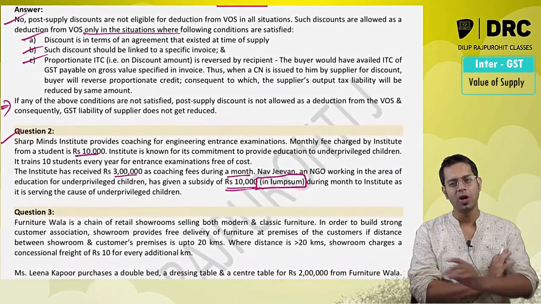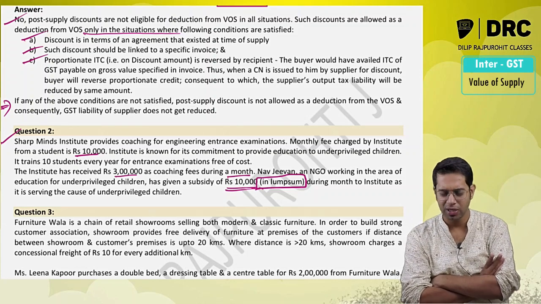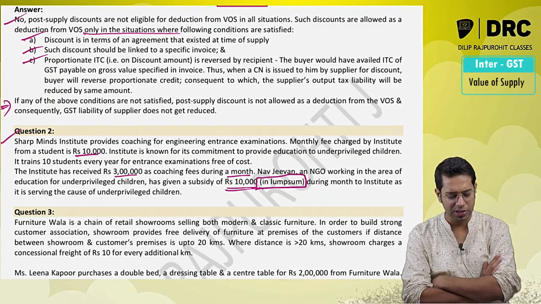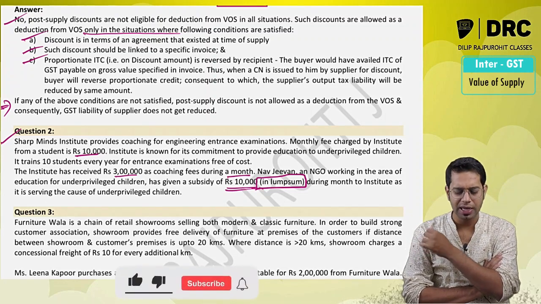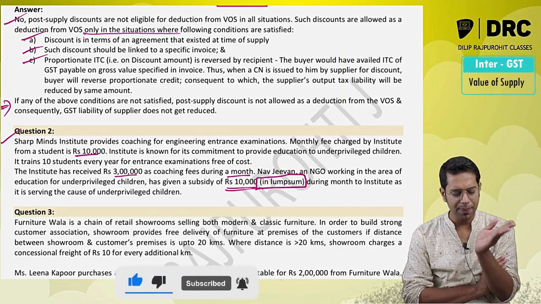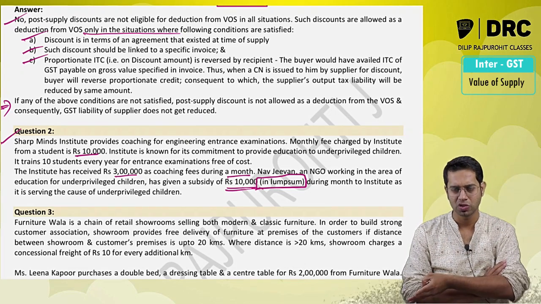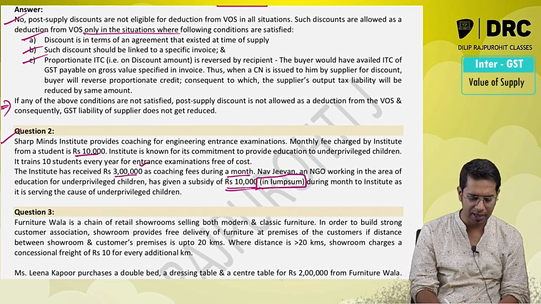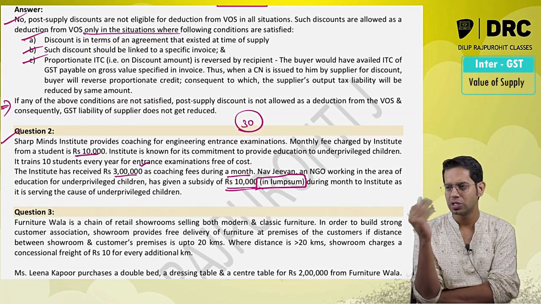There is an institute called Sharp Minds, which is teaching some engineering courses. This institute charges monthly fees of 10,000 rupees from the students, and they also teach underprivileged students. They have received total fees of 3 lakh rupees in this particular month. We don't know whether it is 100 students or 40 students. By average we can calculate that 30 students have taken registration, because 10,000 per student into 30.